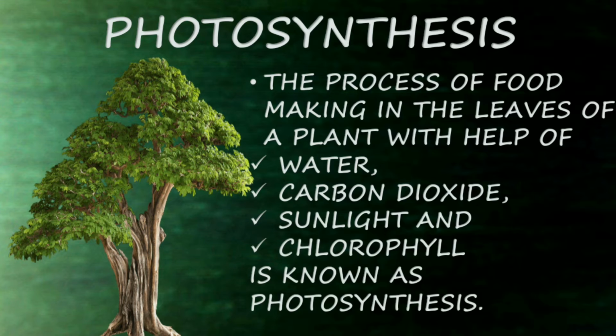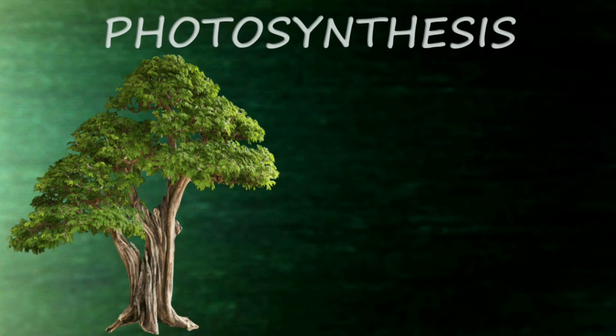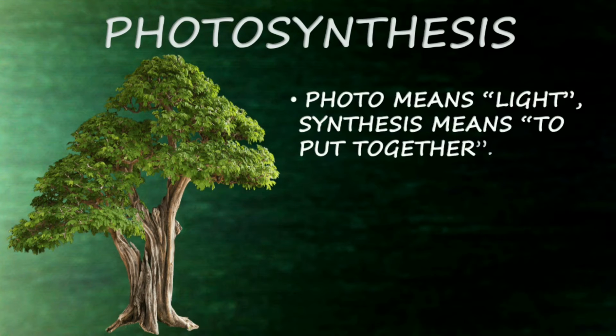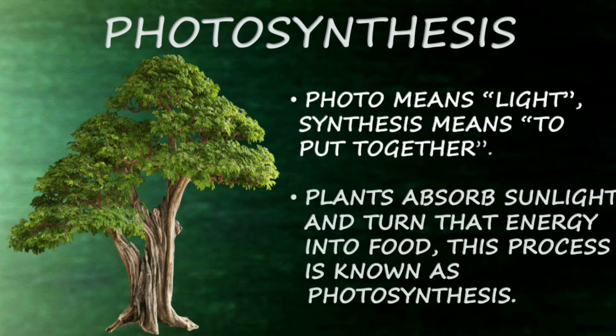So these four are the essential things in photosynthesis, the process of making food. What are they? Water, carbon dioxide, sunlight and chlorophyll. Here, photo means light and synthesis means to put together. The light puts all these together and makes food. Plants absorb sunlight and turn that energy into food. This process is known as photosynthesis.